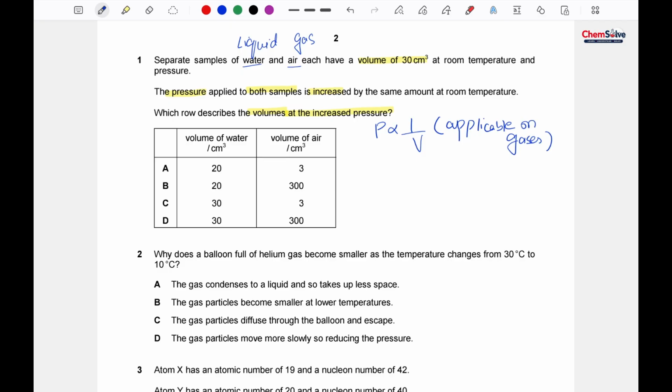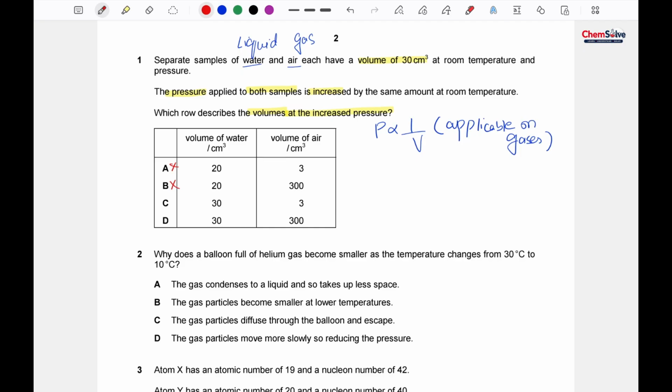So there wouldn't be any effect of this pressure change on the volume of the water, because water is a liquid. That's why the volume of the water will remain the same. So options A and B couldn't be our options, because here the volume of the water has been changed. So we have to choose between C and D.